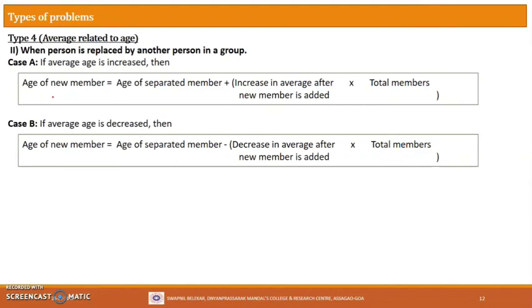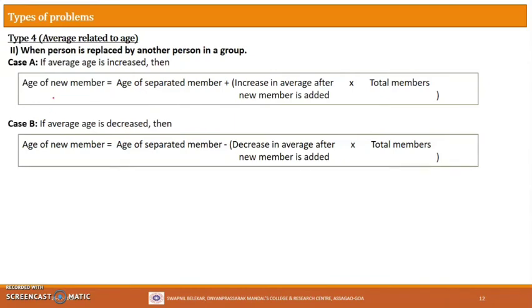In this case, what we do is, instead of adding a new member, we are replacing the old member by a new one. Now again there are two possibilities. That is, after replacing a member, average age may increase or it may decrease. If it increases, then we use this formula. If the average age decreases after replacing by a new member, we use this formula.